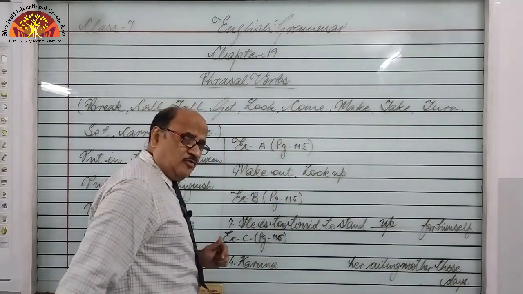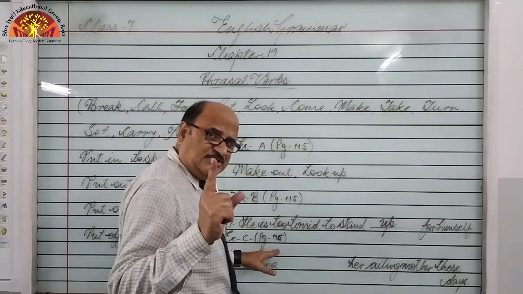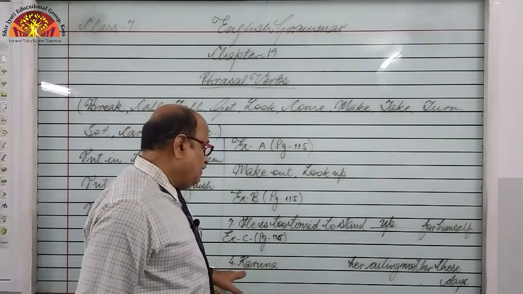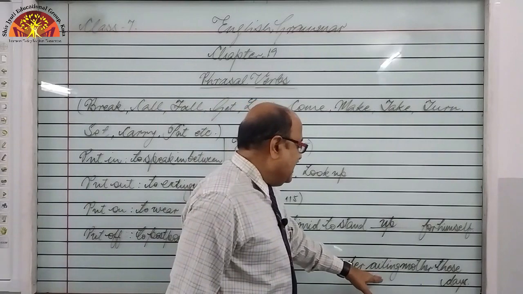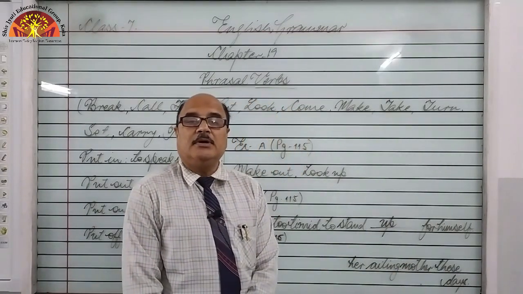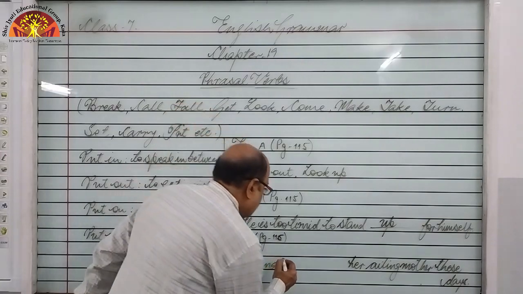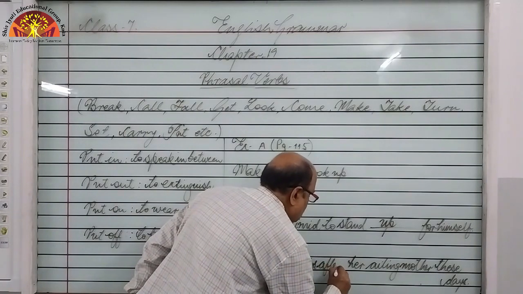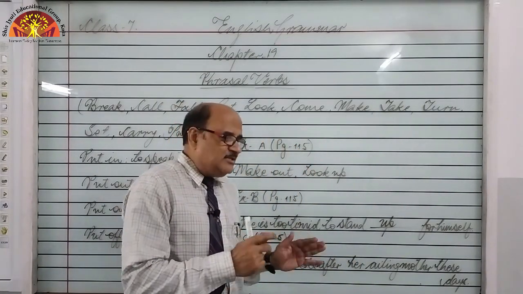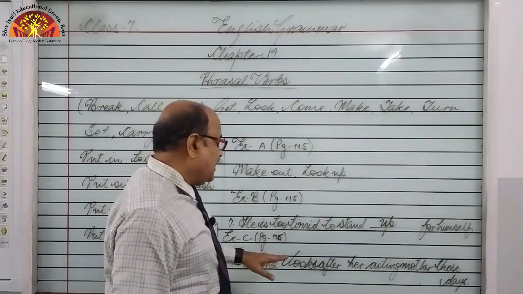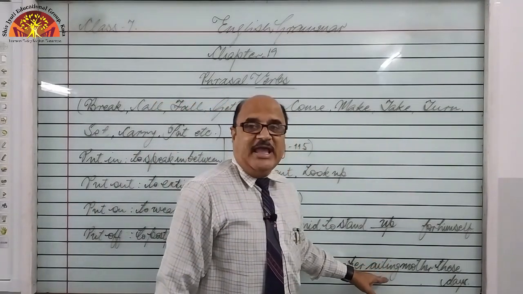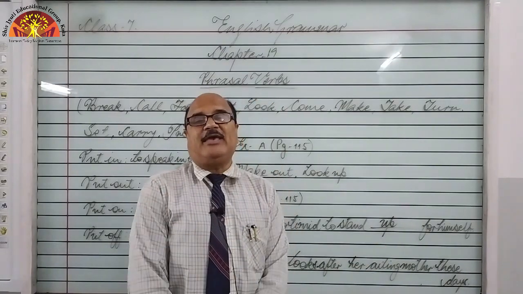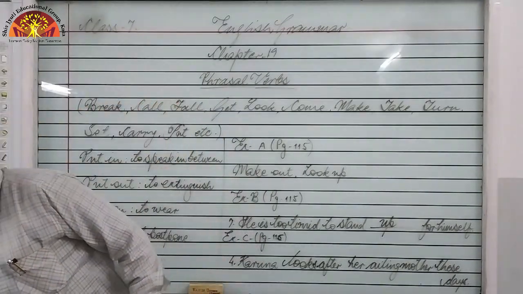Next, please turn over the page, page number 116, exercise C, and the sentence is sentence number 4: Karuna, blank space, her ailing mother these days. So, what to write? You can see, looks after. Didn't I tell you? Look after means to take care of someone. So, we can say Karuna is taking care of her ailing mother. Ailing means sick, not well. Her mother is sick, that's why she is taking care of her ailing mother, right, students?